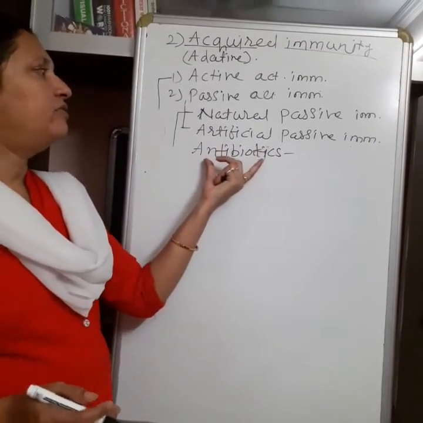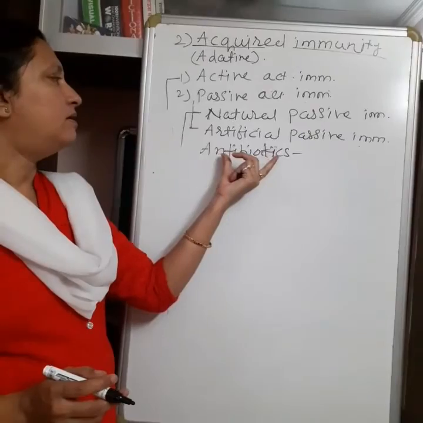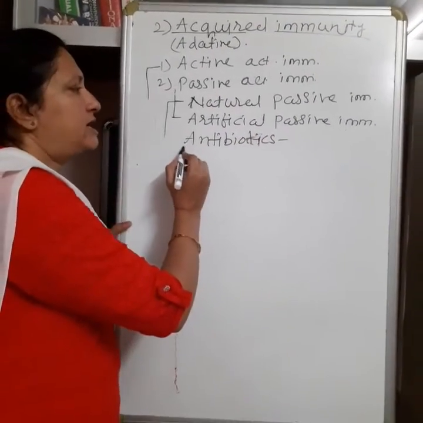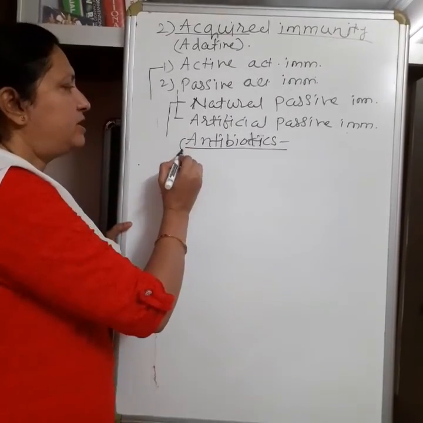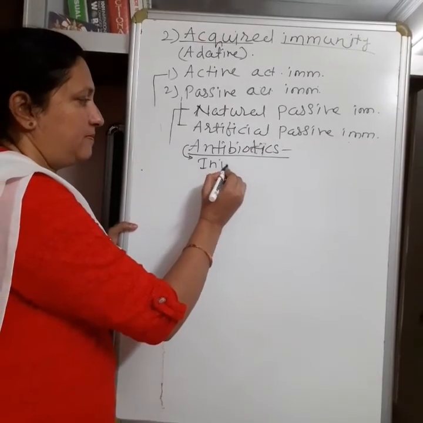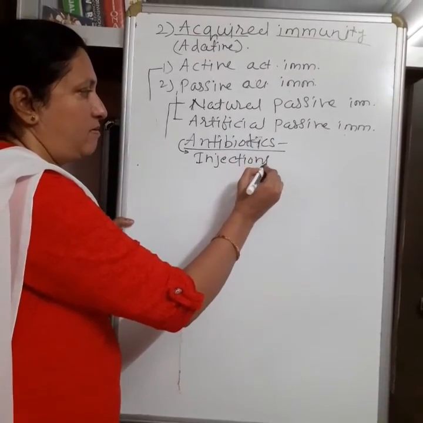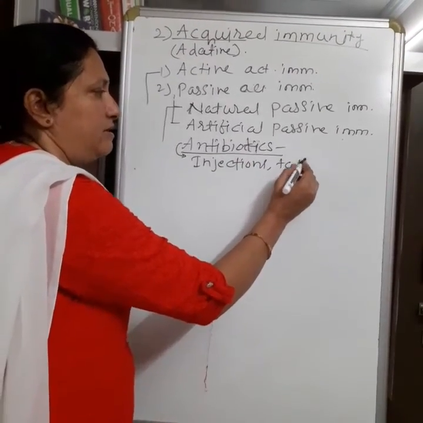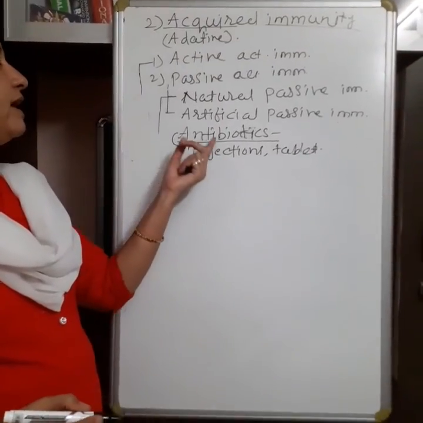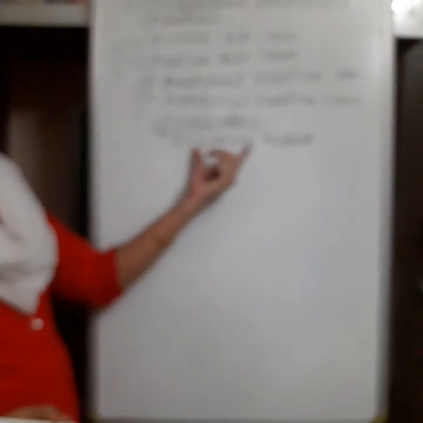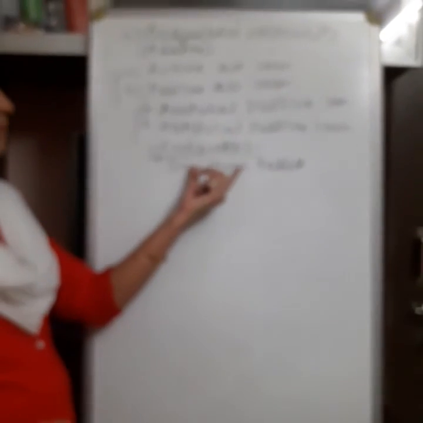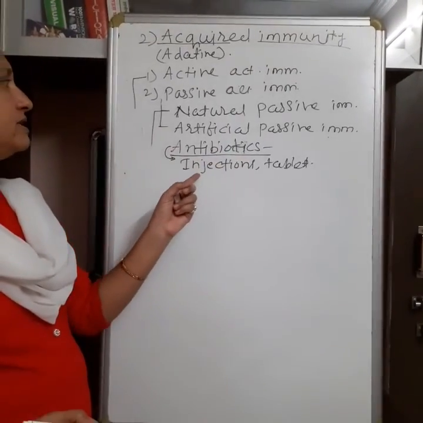At that time we take the help of antibodies from outside. They are introduced in the body in the form of injections or some tablets. They consist of antibodies from outside, and are helpful for killing the microorganisms, or for responding to the pathogens, and to prevent disease.